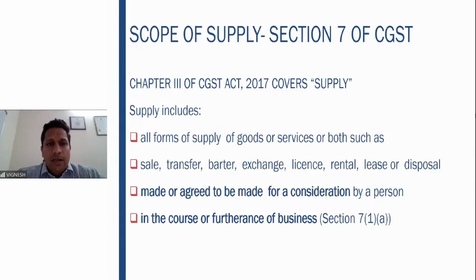Here we will read section 7 in combination with the three schedules to the CGST Act, wherein multiple cases are given. Here we will see the concept of course or furtherance of business and also the concept of consideration at length.